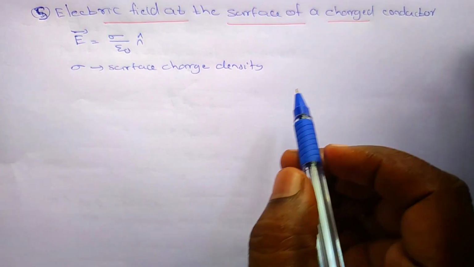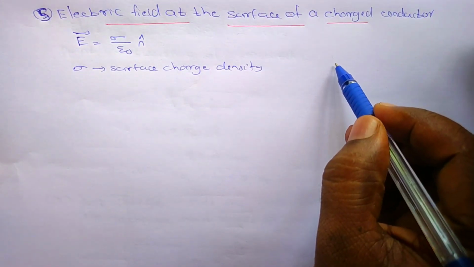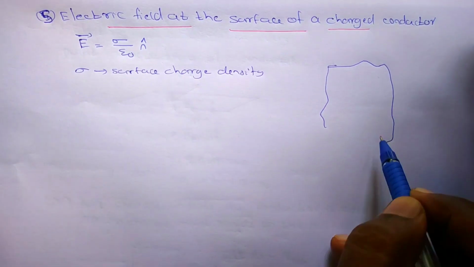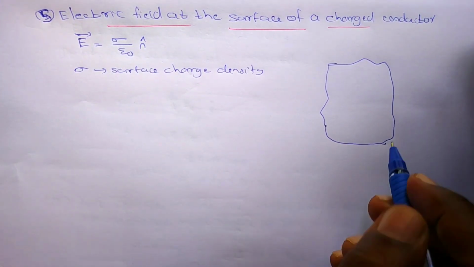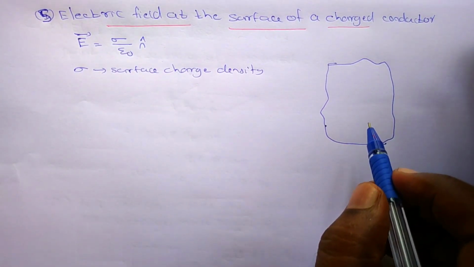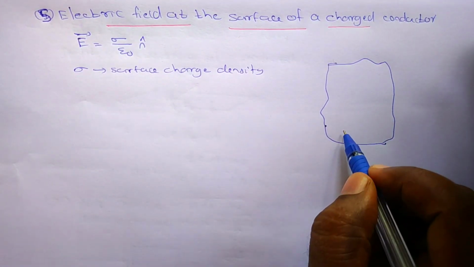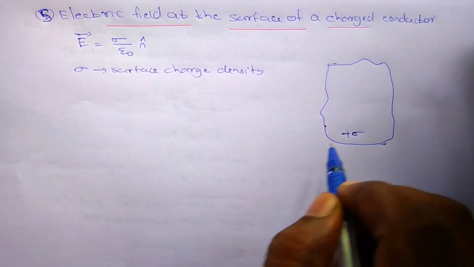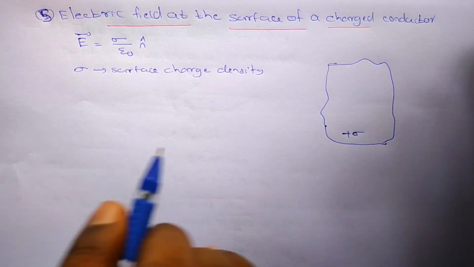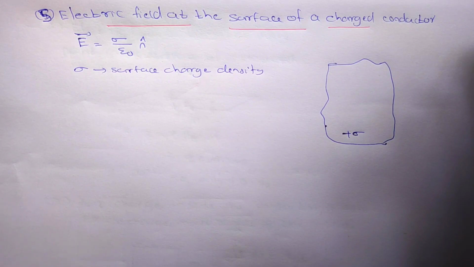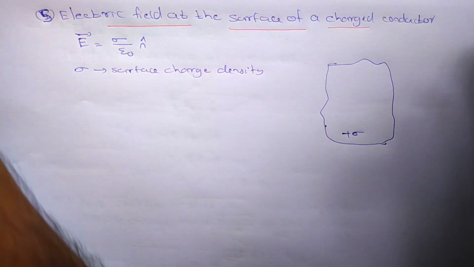So I am going to consider a surface of a conductor. This is the surface of a conductor with positive charges uniformly distributed with surface charge density plus sigma. I need to find the electric field at this point. We already know the electric field is always perpendicular to the surface.